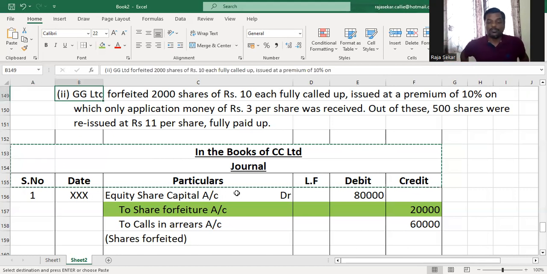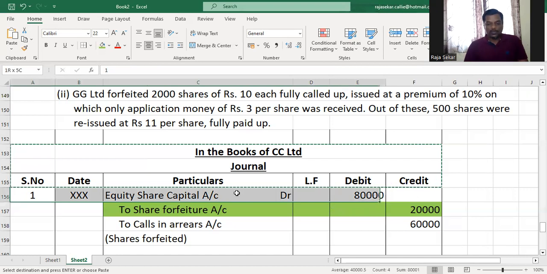GG Limited forfeited 2,000 shares of 10 each, fully called up, issued at a premium of 10%, on which only application money of rupees 3 per share was received. So only application money has been received. Allotment has not been received. They have not even mentioned if premium is receivable along with application or not, which means you can assume that premium is receivable along with allotment, and that has also not been received. Out of these, 500 shares were reissued at rupees 11 per share, fully paid. They reissue at a premium, which is even easier for us. Understood or not?